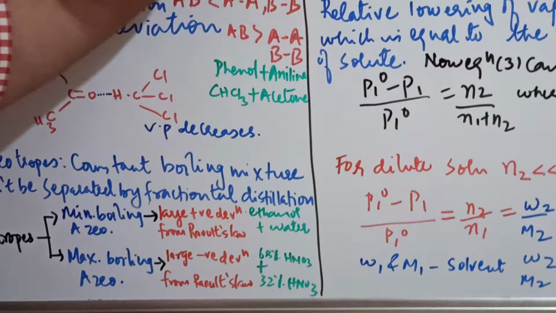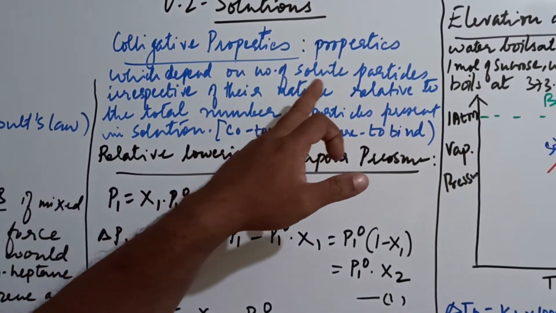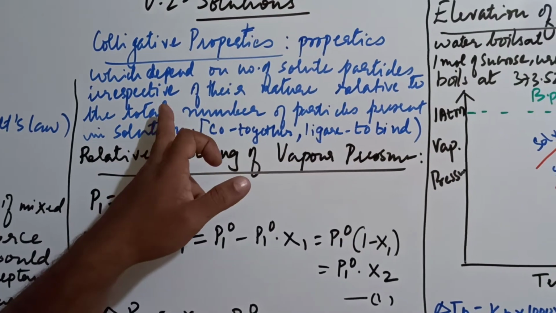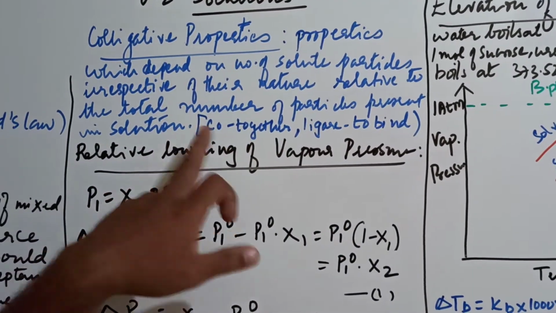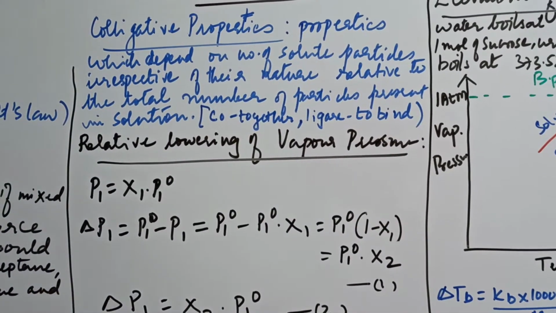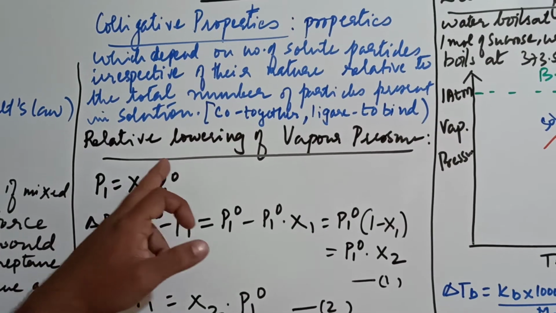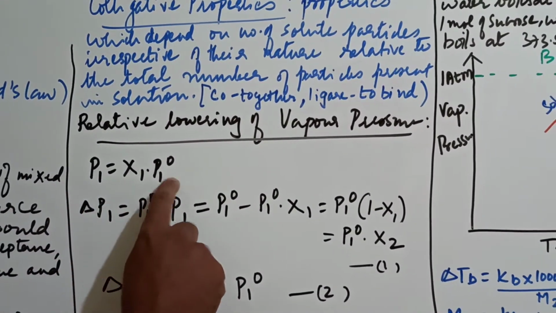Now next we come to colligative properties. Colligative properties are properties which depend on the number of solute particles, irrespective of their nature, relative to the total number of particles present in the solution. Co means together, ligare means to bind, in Greek or Latin. Relative lowering of vapor pressure: we have the equation P1 is equal to x1 into P1 naught.